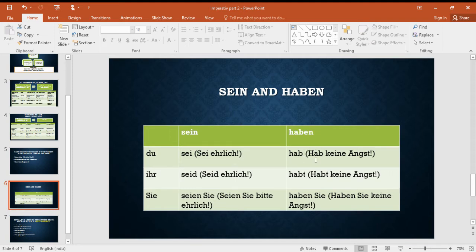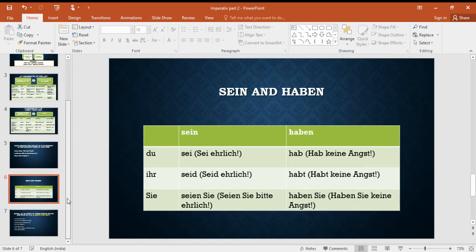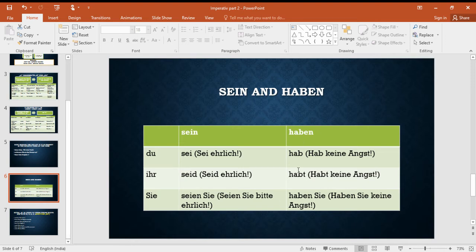For du it is hab. For ihr it is habt. Habt keine Angst. For Sie it is haben Sie. Haben Sie keine Angst. Okay. Simple. You have to learn this as it is. For ihr and Sie, haben is the same as its conjugation. Only for du you have to learn it as hab.